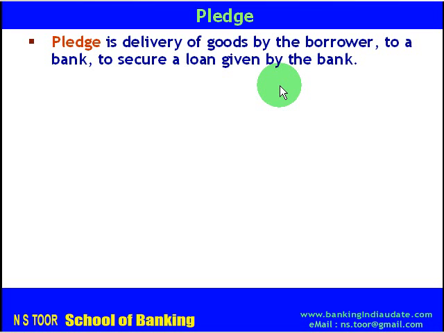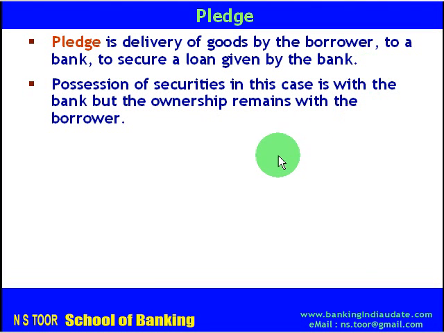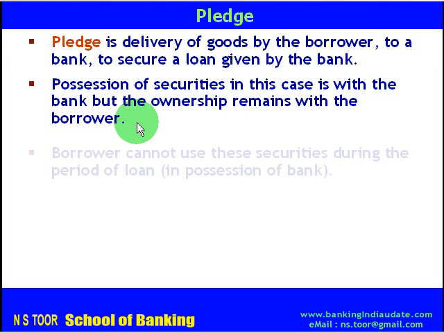So borrower of his own offers possession of the securities to the bank for securing a loan. So that becomes pledge. So pledge is delivery of goods by the borrower to a bank to secure a loan given by the bank. And this possession of securities remains with the bank till the loan is repaid. So possession of these securities in this case remains with the bank, but ownership remains with the borrower. So in pledge, the possession is with the bank, whereas ownership is with the borrower.